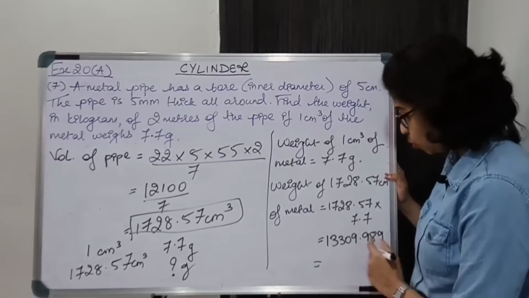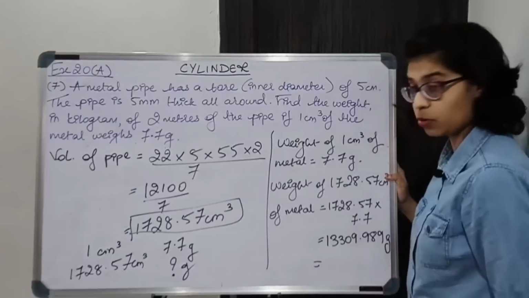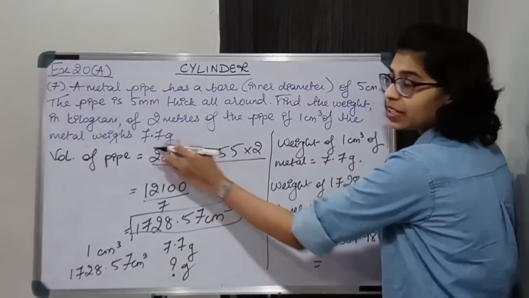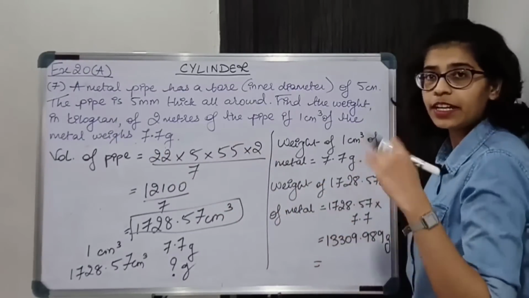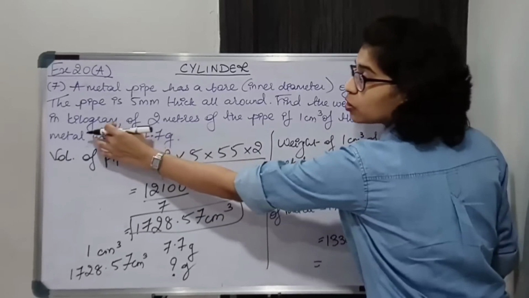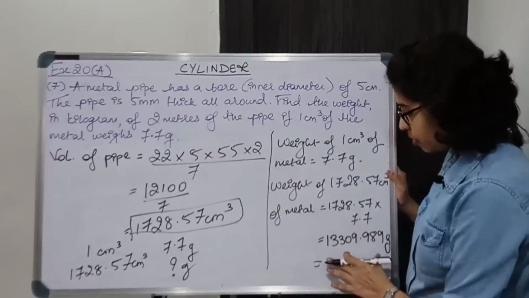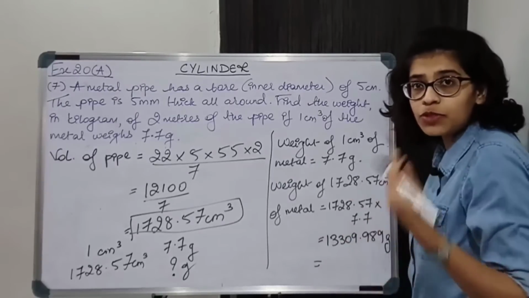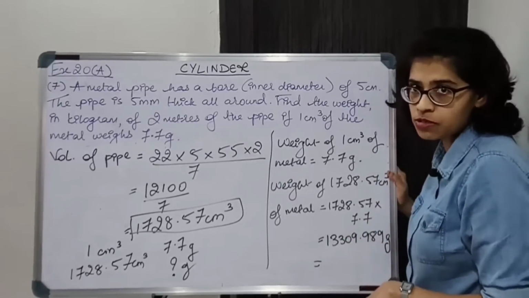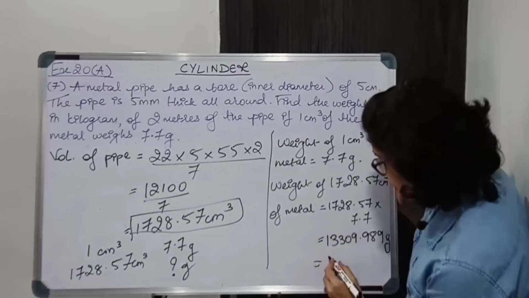Now this value is in grams. We are given 7.7 grams. Let us find the weight in kilogram because we are asked to find the weight in kilograms. So obviously when we are converting from grams to kilograms, we'll divide by 1000. So we'll divide by 1000.